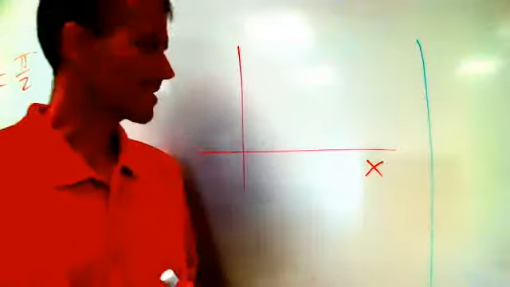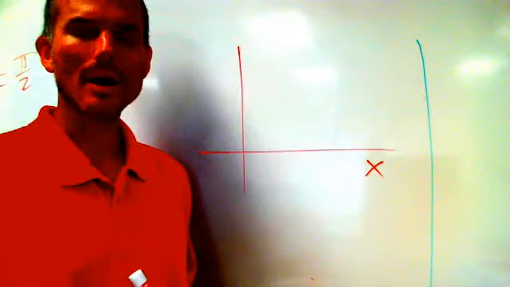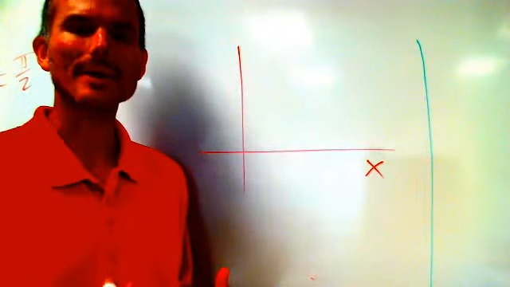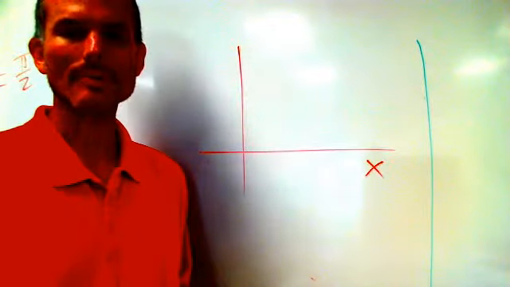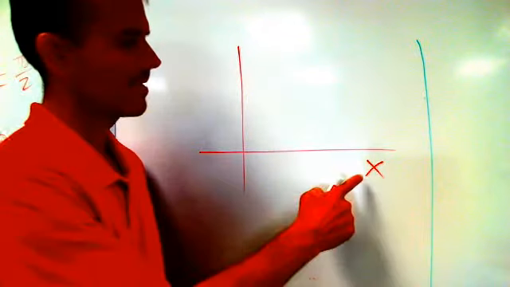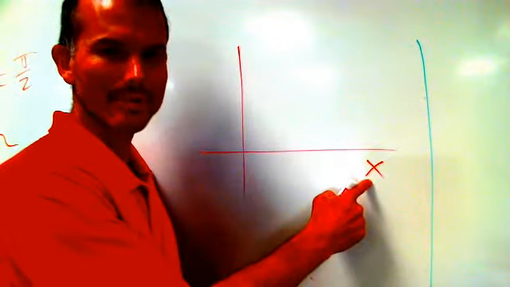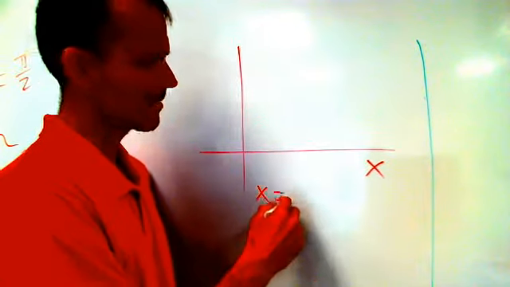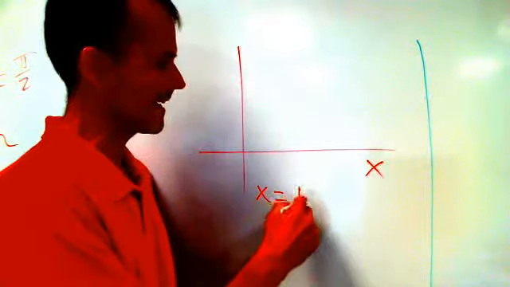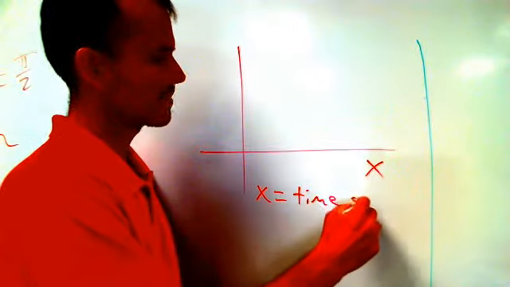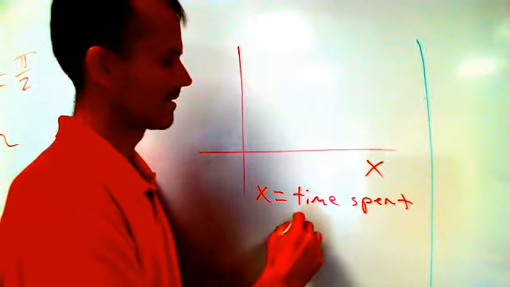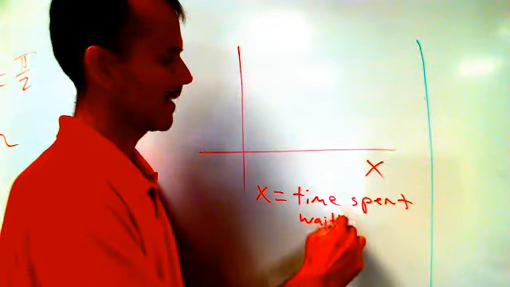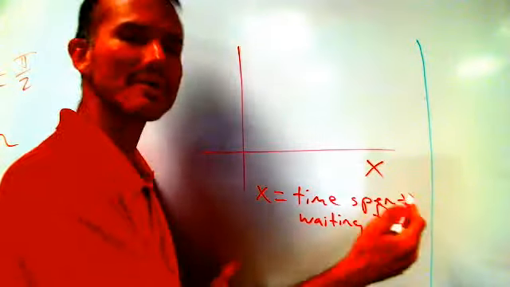Okay, so I was just about to introduce an example of a continuous probability distribution, and I'd like you to consider the distribution of random variable x, where x is going to represent the time spent waiting for a bus, let's say.